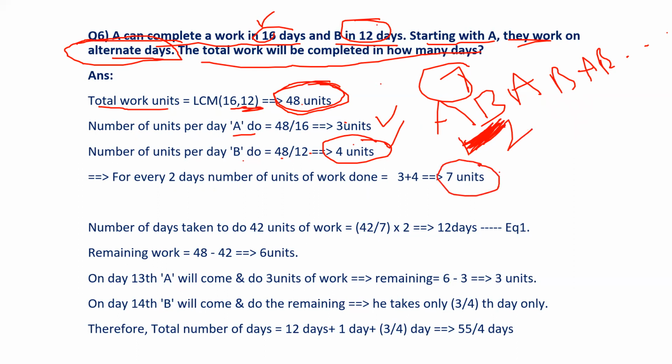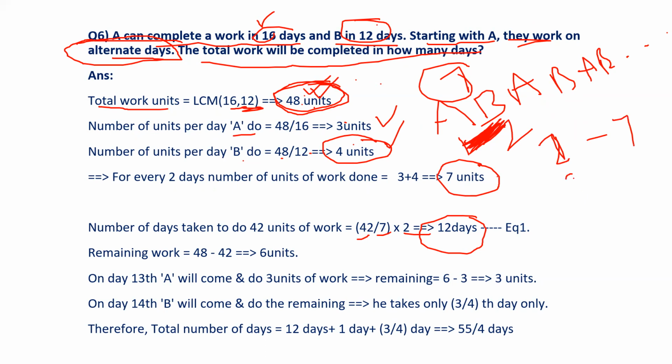Now observe what is the multiple of 7 which is nearest to the total work. 7 6s are 42, 7 7s are 49 is going out of bounds, right? So up to 42 you need to take, which means 42 by 7 into 2 means 12 days it will take to complete 42 units of work. In the first 2 days, 7 units of work will be completed.